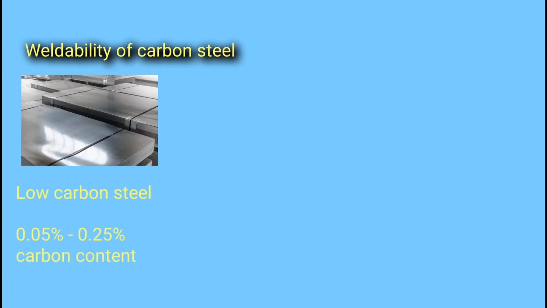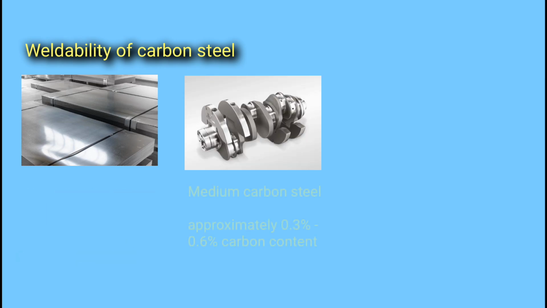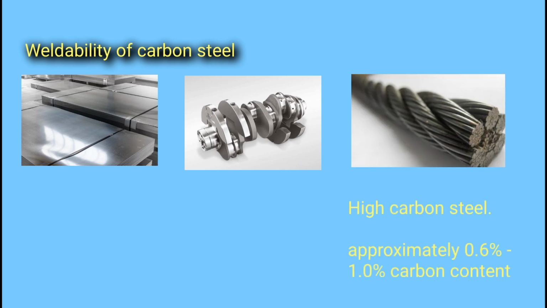Low carbon steel, 0.05% to 0.25% carbon content. Medium carbon steel, approximately 0.3% to 0.6% carbon content. High carbon steel, approximately 0.6% to 1.0% carbon content.